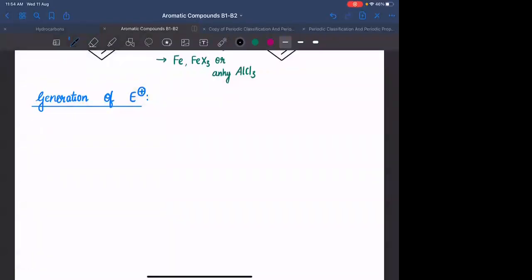Generation of electrophile. You have X2, this on reaction with FeX3. Halogen के अंदर जो भी lone pair है, one of the lone pair will be given into vacant orbitals of Fe. In the process, यहाँ पे जो बॉन्ड है इन दोनों के बीच में ये break हो जाएगा. Okay.